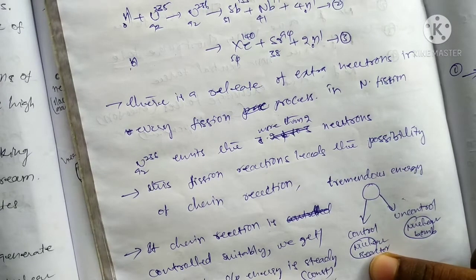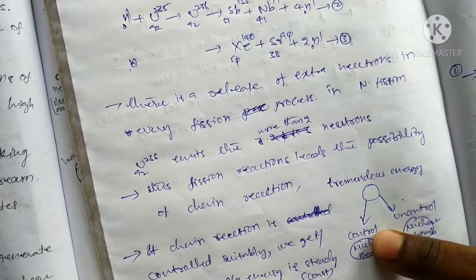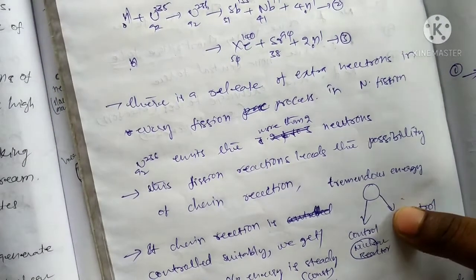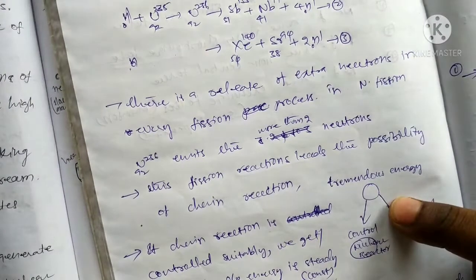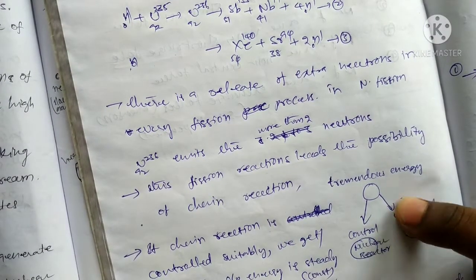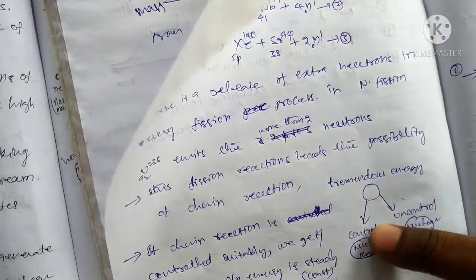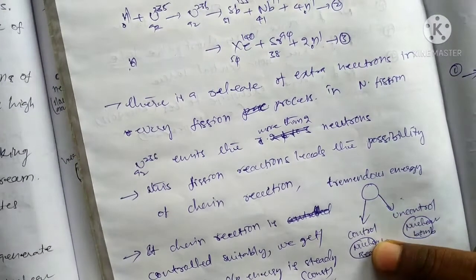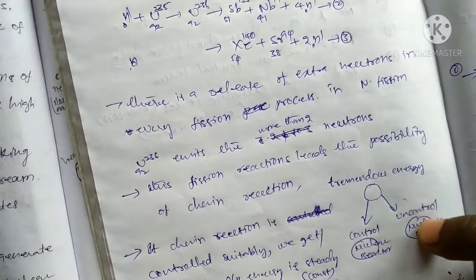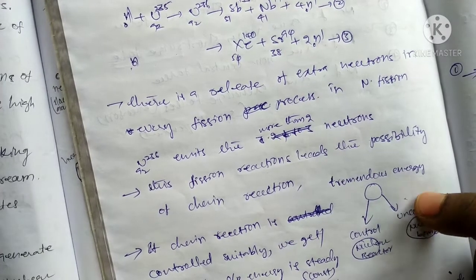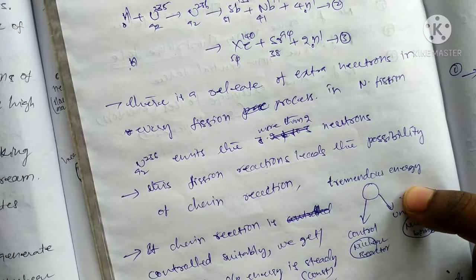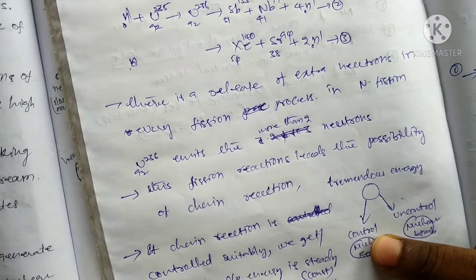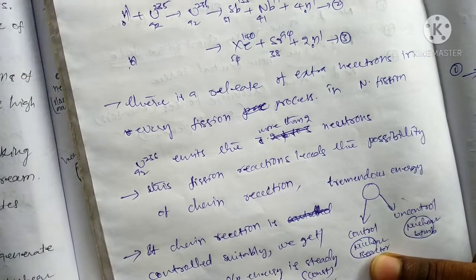The nuclear reactor is the controlled example, where the chain reaction is constant and steady. In the nuclear bomb, the chain reaction is explosive and uncontrolled.